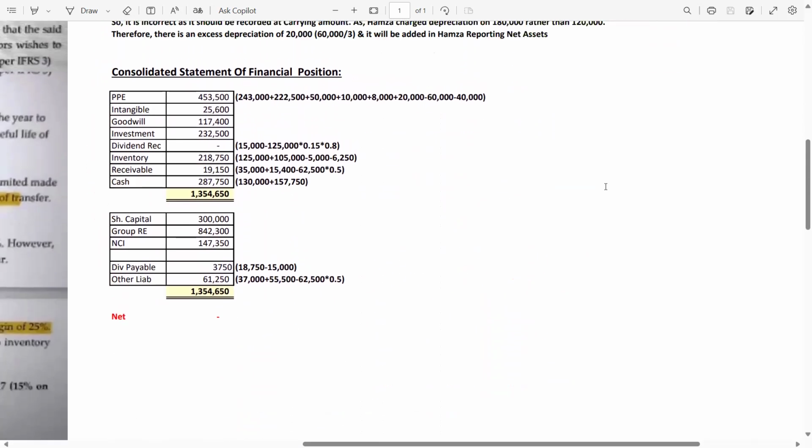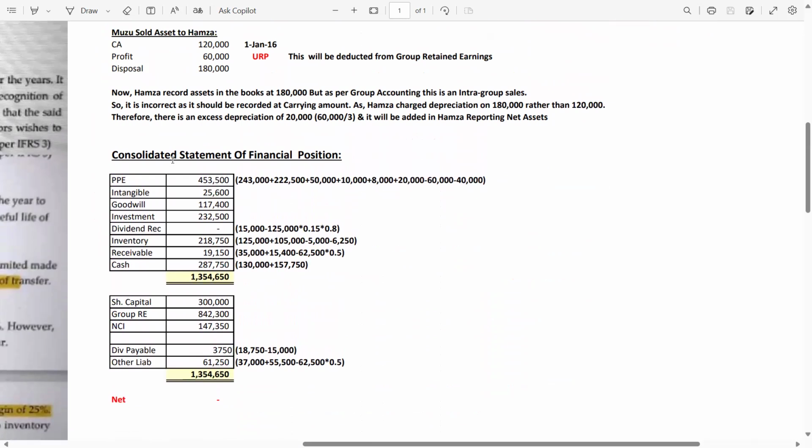Now the final and last step is to prepare the consolidated statement of financial position. You just have to add or deduct.